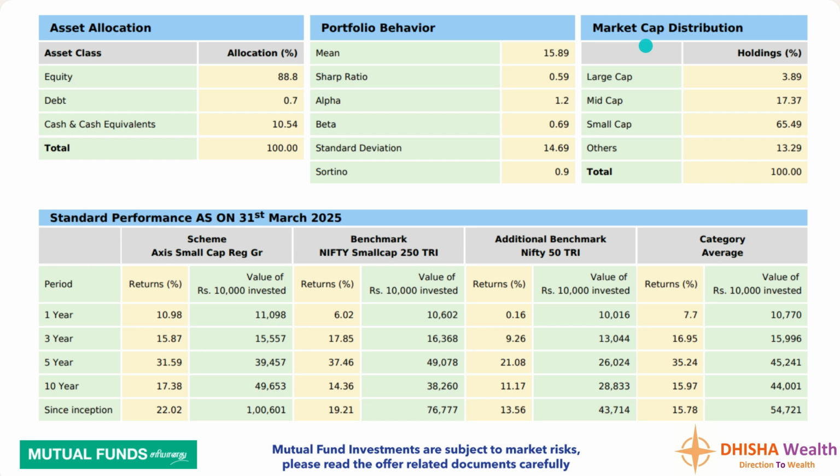When we check the market cap distribution, large cap it is 3.89%. It's a small cap fund, so small cap you can say it's around 65.49%, then the rest is mid cap 17.37%. When we check the financial year basis standard performance as on 31st March 2025, the 1 year, the scheme has delivered 10.98%. This is as on 31st March. And comparing to the benchmark, which has given 6%, compared to benchmark in the 1 year period, it has really done well, though it was not doing well in the 3-year and 5-year period.